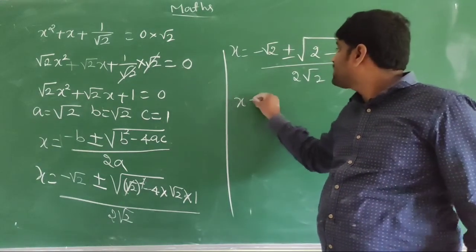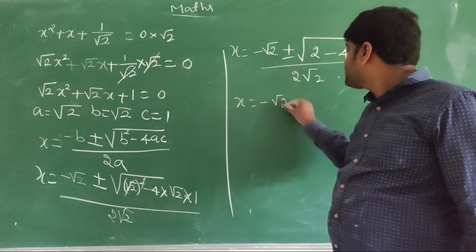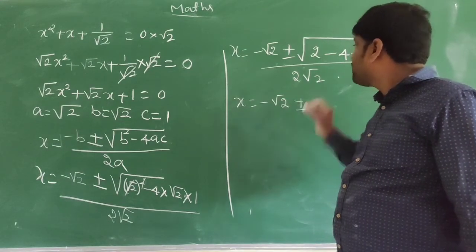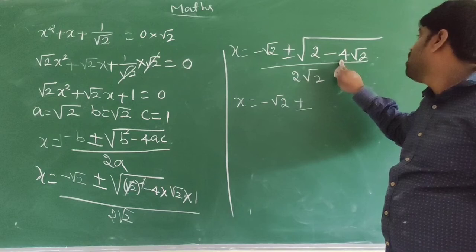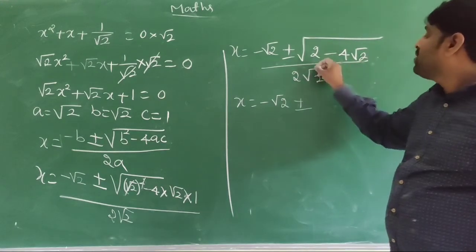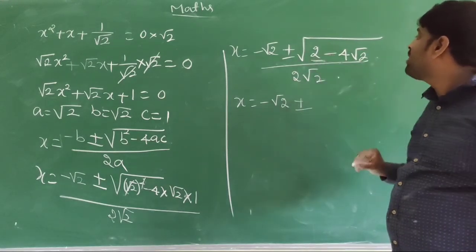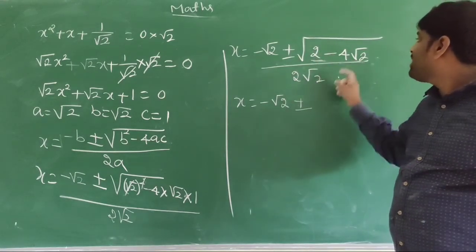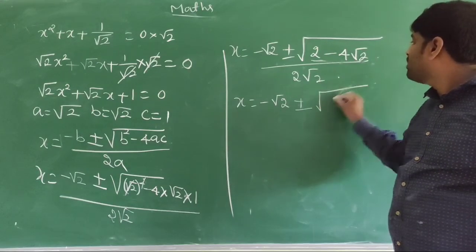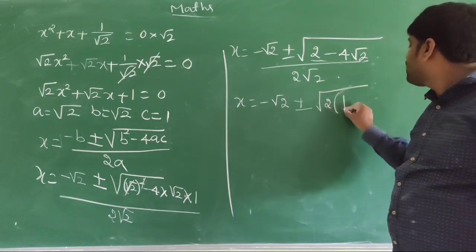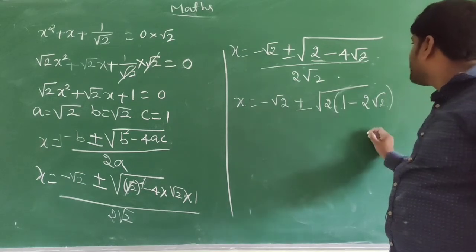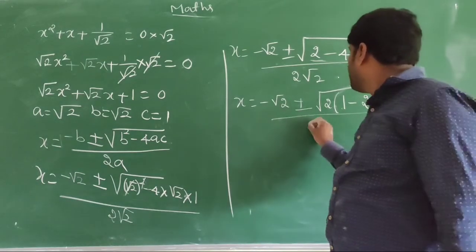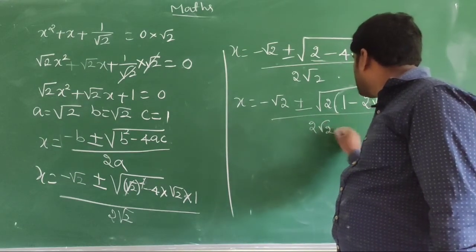Now this is a real number. Again you will take 2 common, 1 minus 2 root 2, divided by 2 root 2.